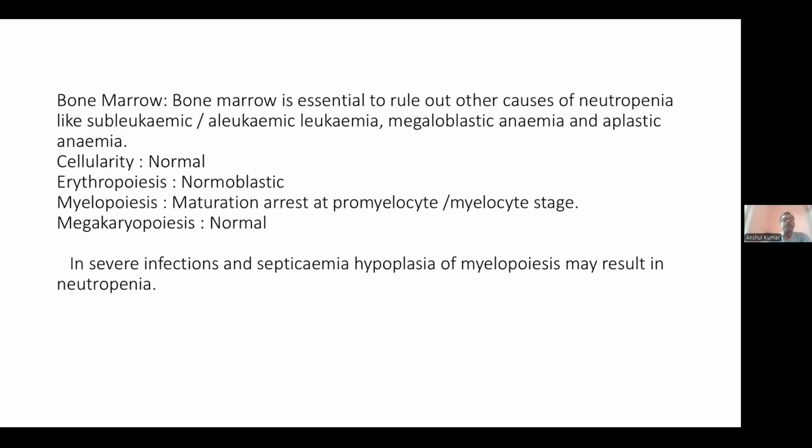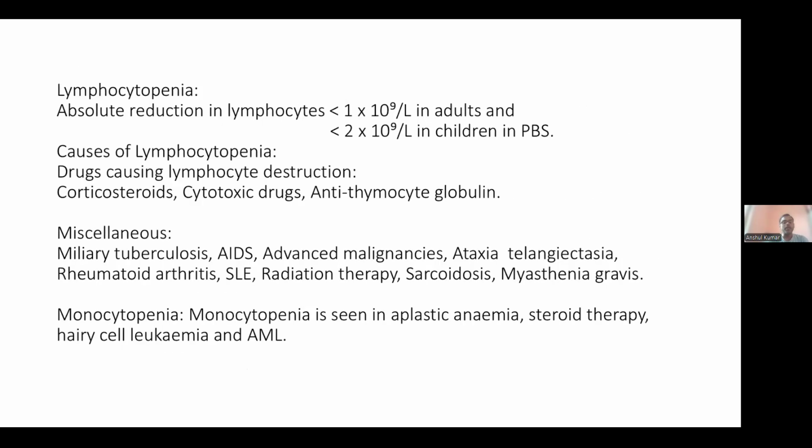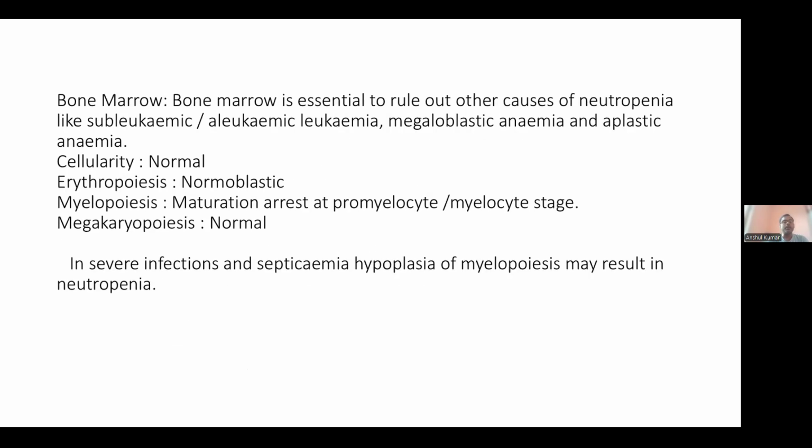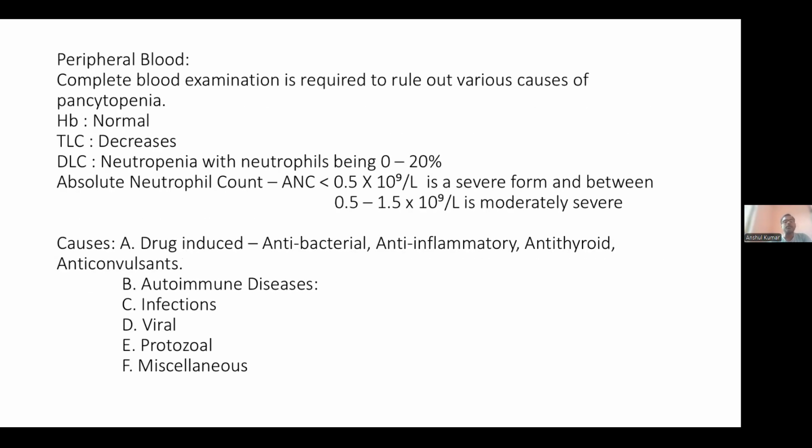So, when we observe peripheral blood, some of the important conditions we will see here. Complete blood examination is required to rule out various causes of pancytopenia. In this case, hemoglobin will be normal. Total count, obviously, if the neutrophils decrease, total count will also decrease. Then in the differential leukocyte count, you will observe neutropenia with neutrophils being from 0 to 20%, whereas usually they constitute 40 to 75%.